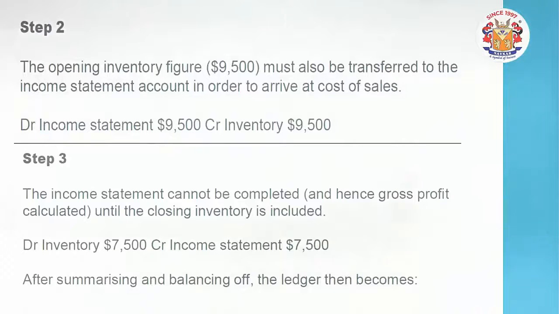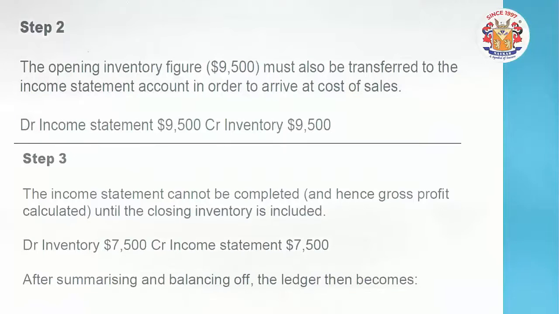Obviously, in the cost of sales, if we are going to deduct the closing stock from the opening plus purchases, we have to take this closing inventory on the credit side, and on the credit side 7,500 income statement is there. You can see the entry for the transfer of this closing inventory is there.